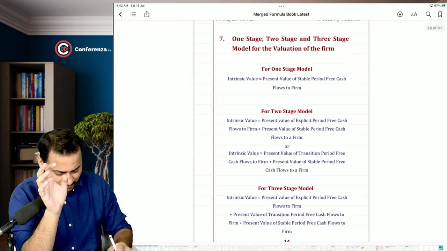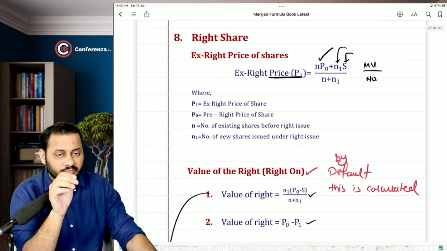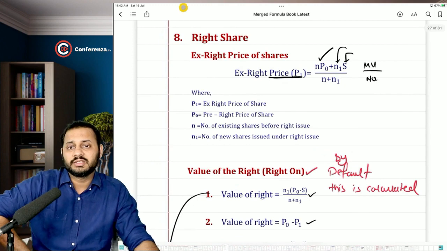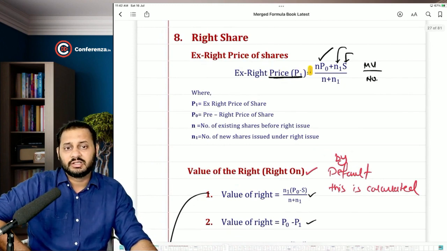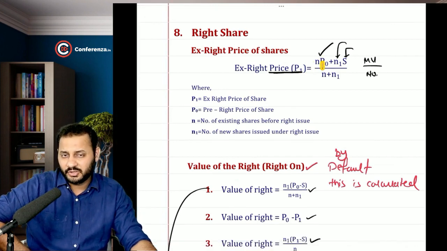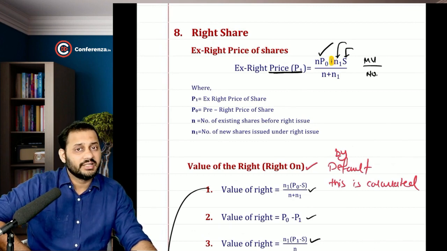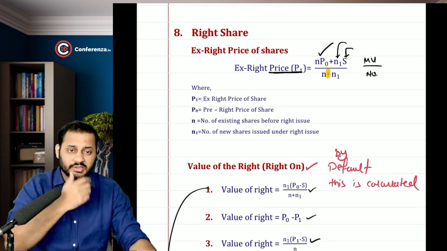Yeah, we discussed about this one also: 1 stage, 2 stage, 3 stage dividend discount model. Then we came up with this formula with the new concept, that is right shares. Ex-right price of the share was very simple. The current number of shares into the current price will give you the current market value of the company plus additional shares N1 being issued by the company for subscription price S. So this will give you the total funds that the company is issuing now, divided by the total number of shares after the right issue, N plus N1.